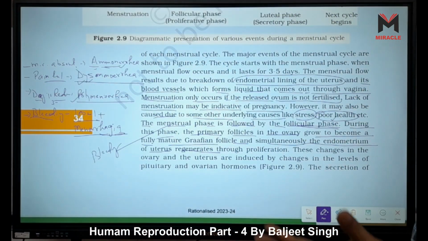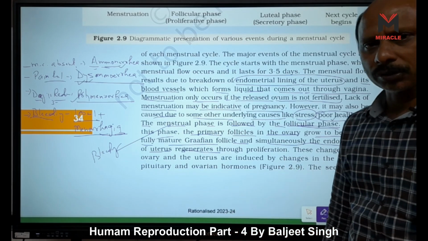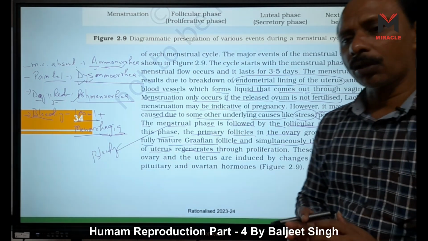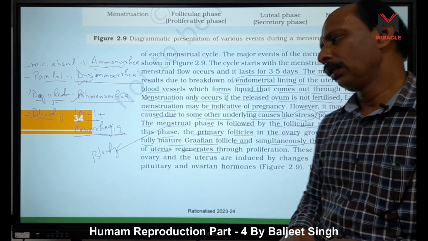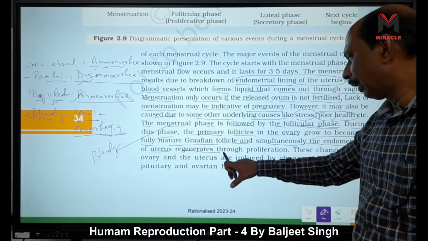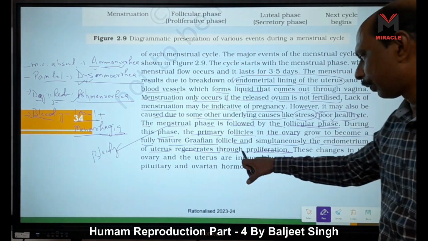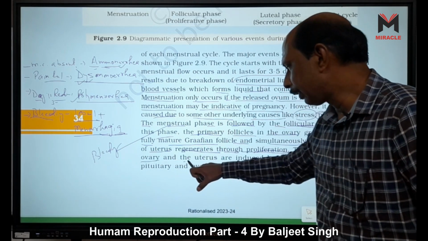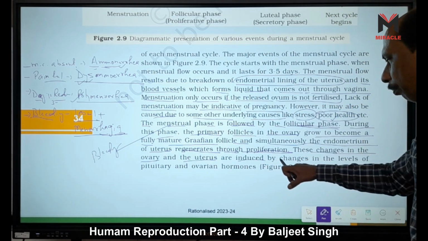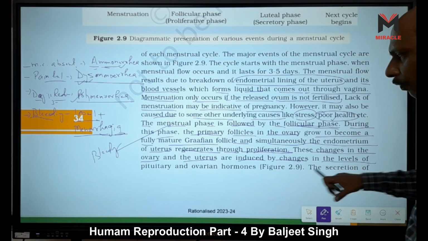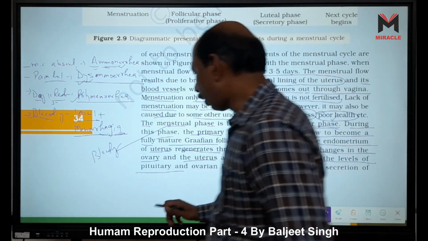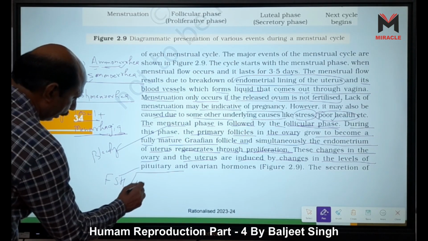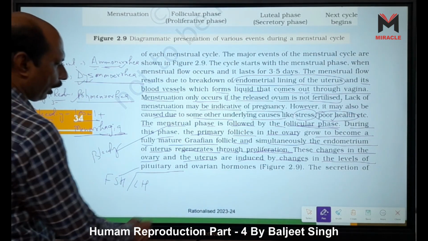This is the layer which, in every menstrual cycle when fertilization does not occur, breaks down and is released out of the body. These changes in the ovary and the uterus are induced by changes in the levels of pituitary hormones, FSH and LH, and ovarian hormones.